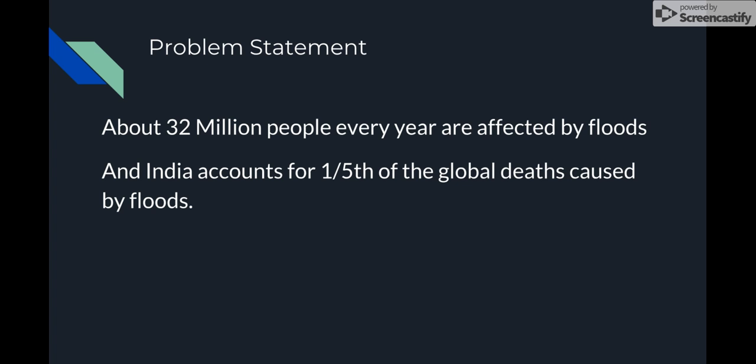About 32 million people every year are affected by floods, and India accounts for one fifth of the global deaths caused by them. Now, this is a statistic that one should not be proud of, and more importantly, we drew inspiration from this problem statement and pondered upon the probable reasons there could be for the same.